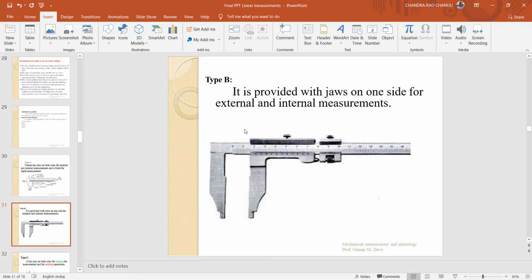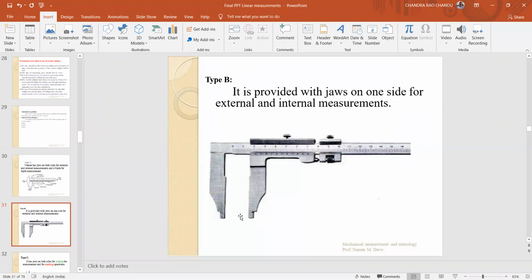There are no other jaws to measure the internal dimension, but these two jaws themselves can be used to measure the internal and external dimensions of the given object. But in this case, in order to measure the internal dimension, you have to add the thickness of the two jaws, the fixed jaw and the movable jaw, to the result obtained in order to get the internal dimensions.